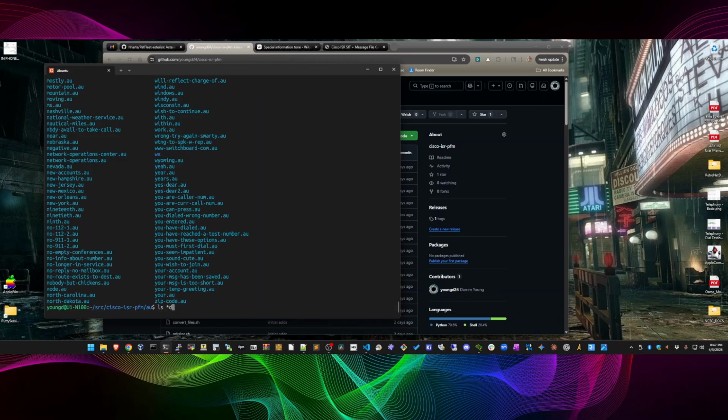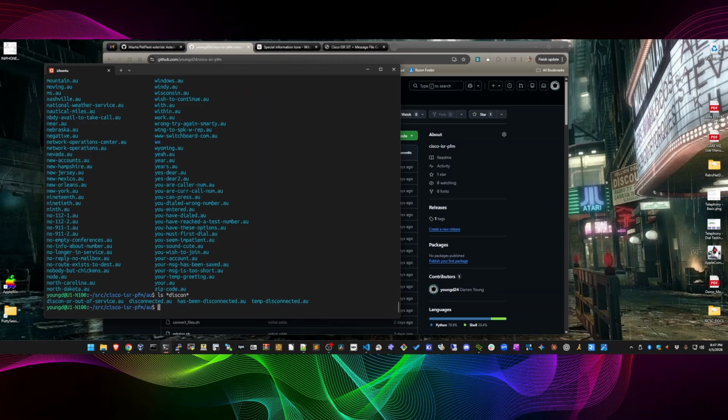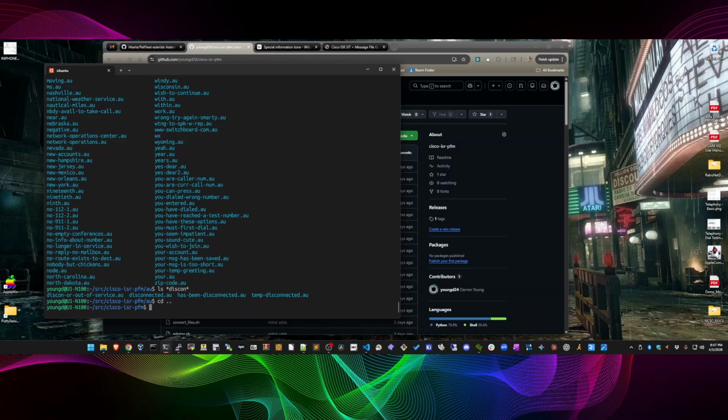And if we look at, there are some various disconnected messages, which you can then play and see what they sound like. All right, so now we have an AU file that we can host in the Cisco router. How do we do that?